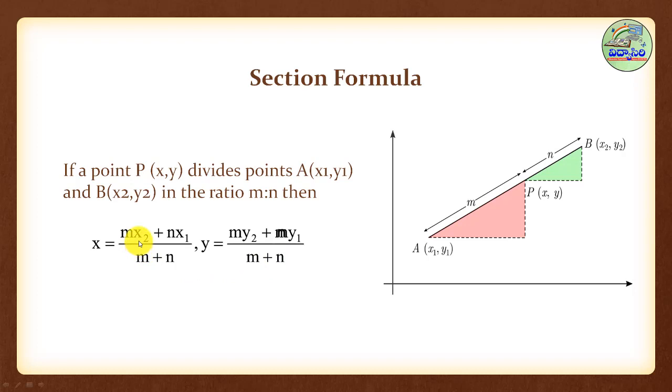So what are x1, x2, y1, y2, m and n? x1, x2 are the coordinates of the given points. y1, y2 also the same. Ratio m is to n. You will be given the ratio. For example, 2 is to 3, 4 is to 5. You take the first as m and the second as n.